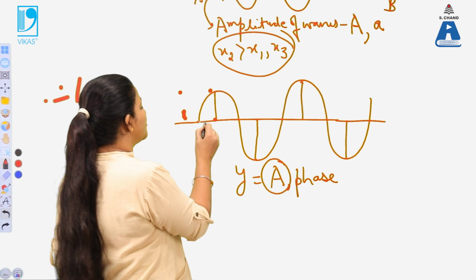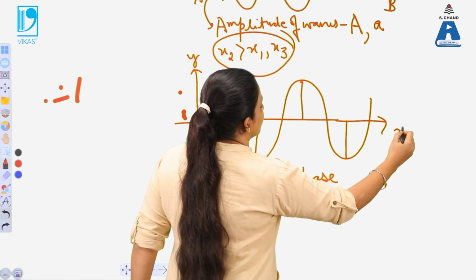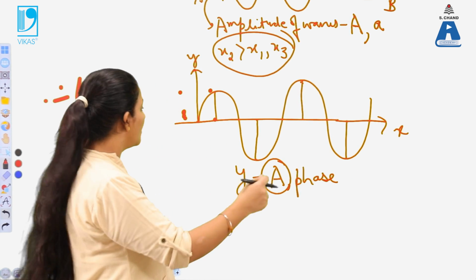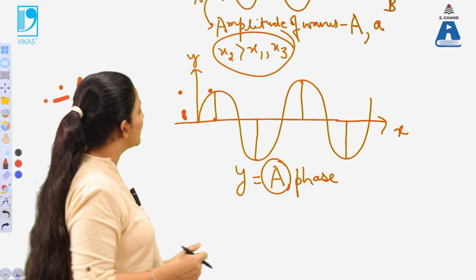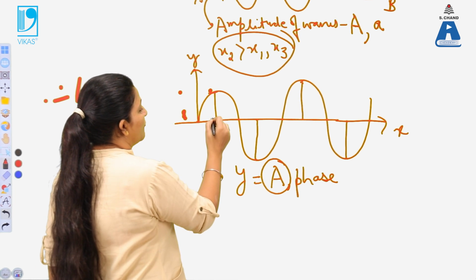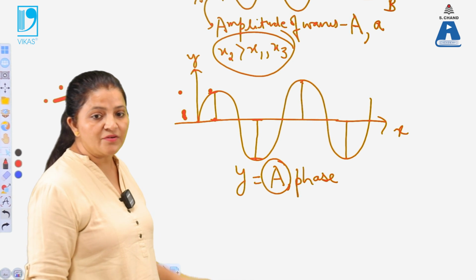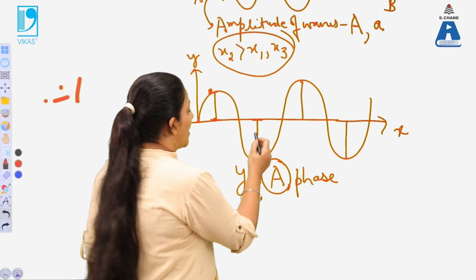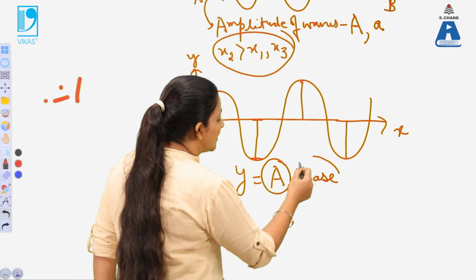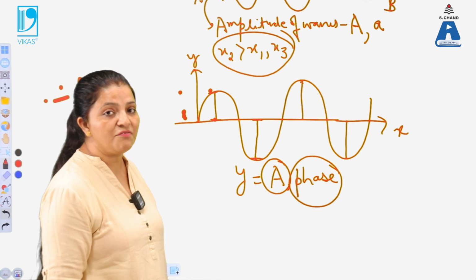If there is an origin of the wave over here and we are taking the y-axis here, and that is the x-axis, displacement with respect to time or distance, you can clearly see that this value of amplitude is always taken as positive. Amplitude is always taken positive for the wave, while the negative direction can be defined in terms of phase.